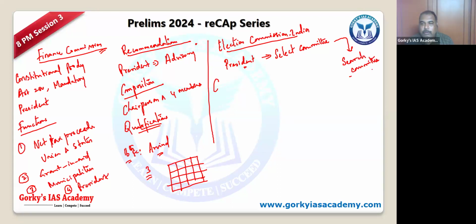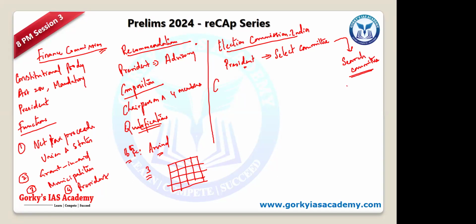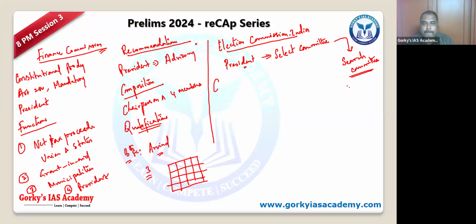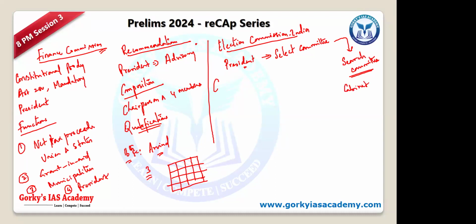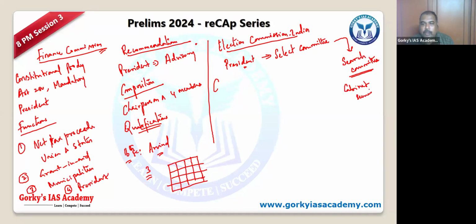So the Search Committee will be headed by whom? Law Ministry, sir. Is it? Most probably, sir. I have read in the newspaper. So it is the Cabinet Secretary. So he will be heading the Search Committee, where the Ministry of Law and other secretaries will be present, and they will be providing a list. And the list will be provided to the Select Committee, from which they will select, right?